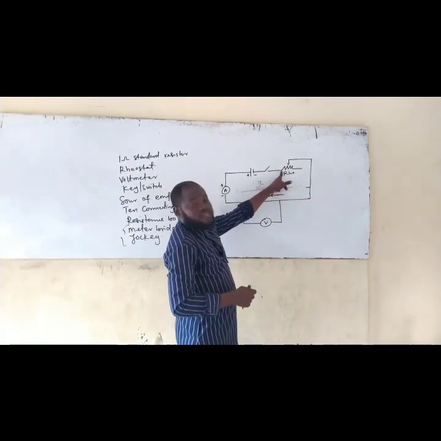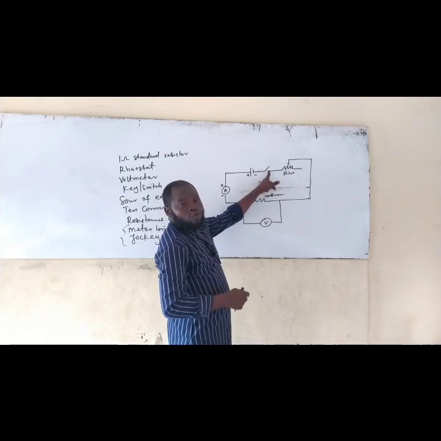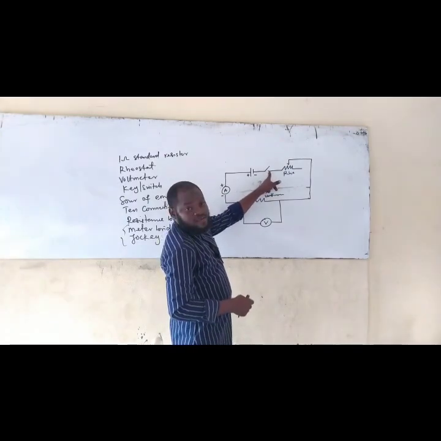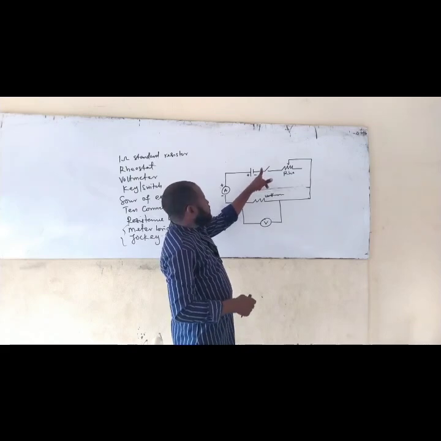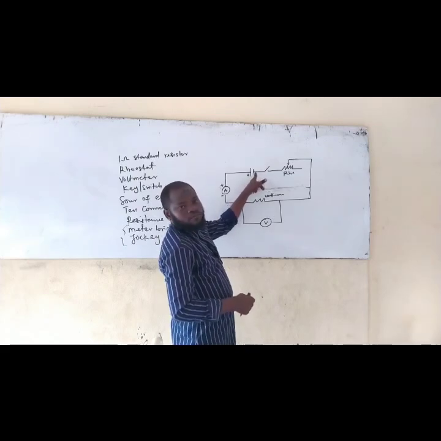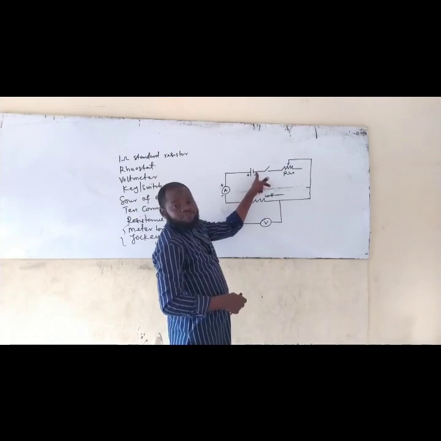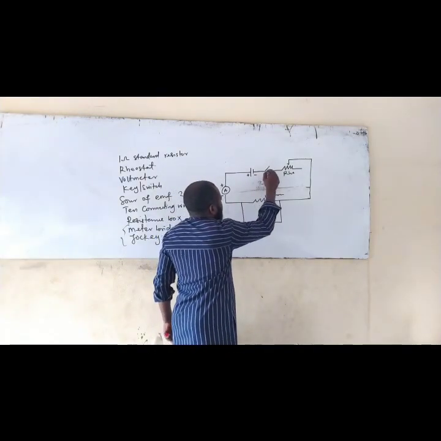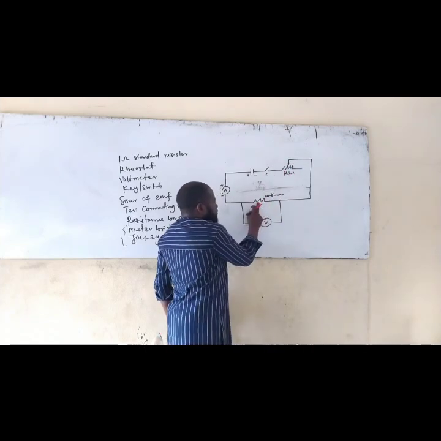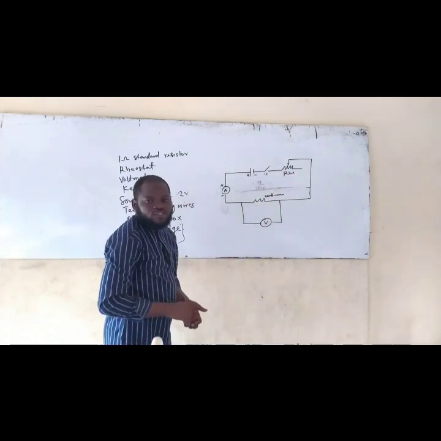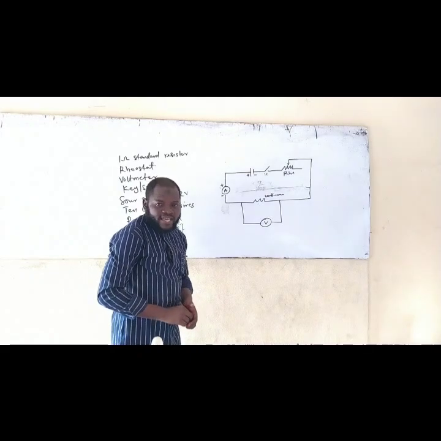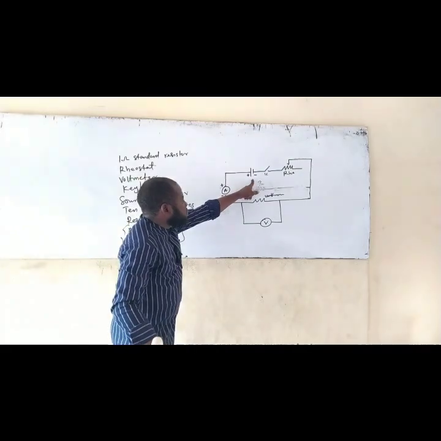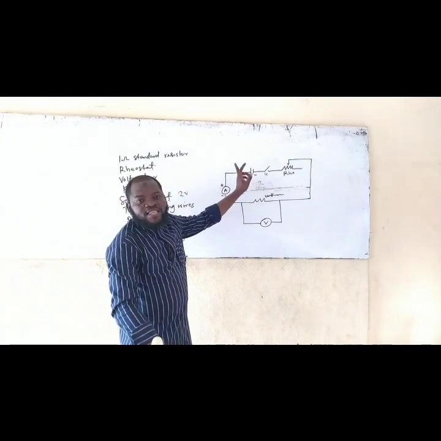And the other end of the rheostat is going to be connected to a key. Am I making sense now? So connecting that end to a key, the other end of the key is going to be connected to, what's it called? The negative pole of the battery. Remember, all these key, rheostat, unknown resistor, they have nothing to do with positive or negative. What you need to pay attention to are these ones that have something to do with positive and negative.